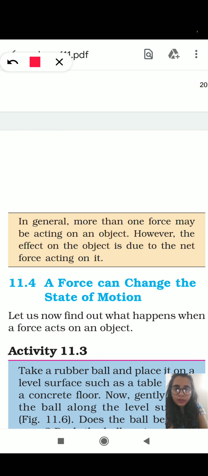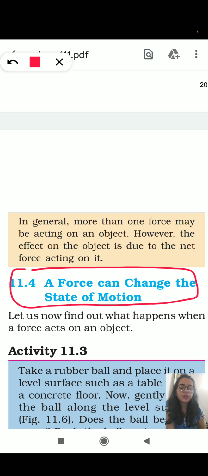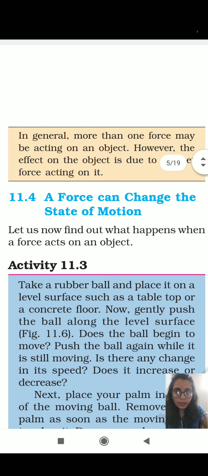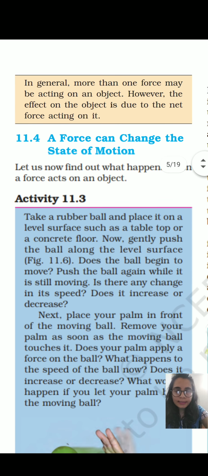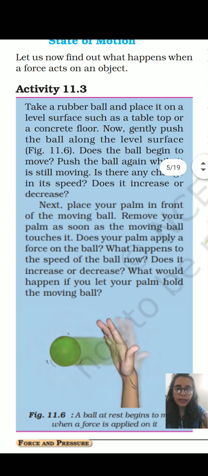Now, we will start with the topic: a force can change the state of motion. This is a very important concept. You all know this concept, but we have to visualize it now. Let's see an activity and clear this concept with this activity.